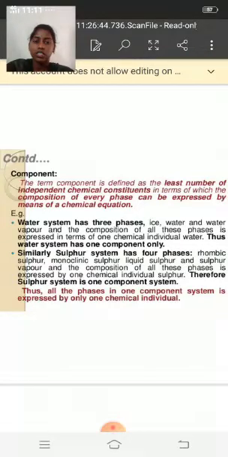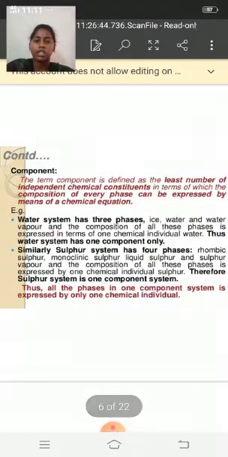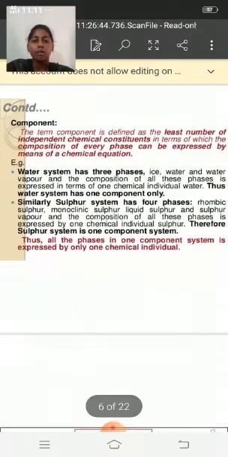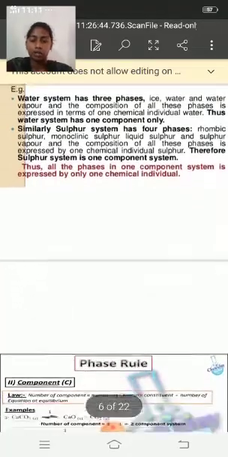Similarly, the sulfur system has four phases: rhombic sulfur, monoclinic sulfur, liquid sulfur and sulfur vapor. And the composition of all the phases is expressed by one chemical individual, that is sulfur. Therefore, the sulfur system is a one component system. Thus, all the phases in a one component system are expressed by only one chemical individual, and a component is nothing but a chemical formula.